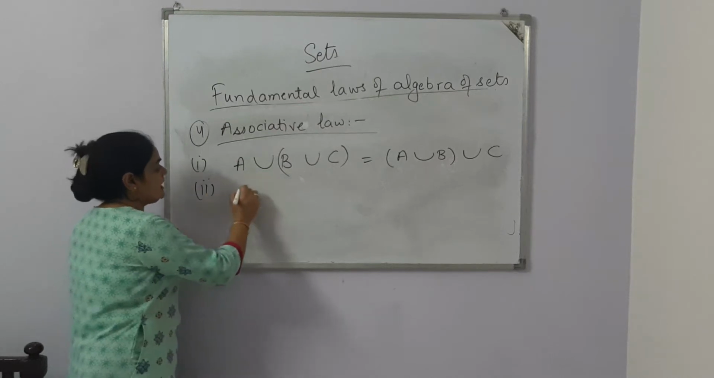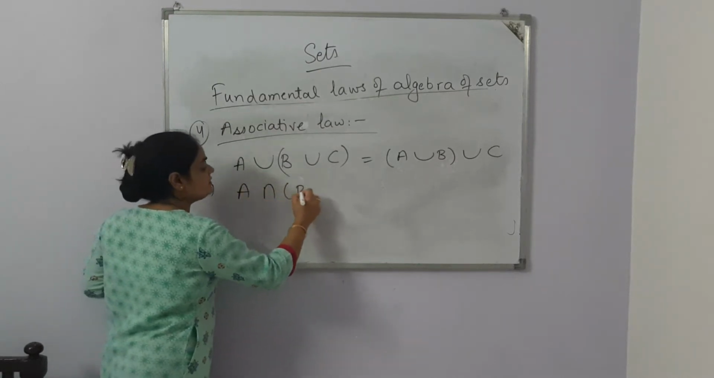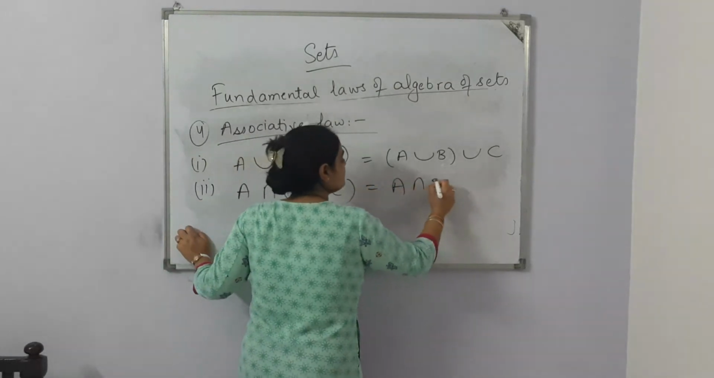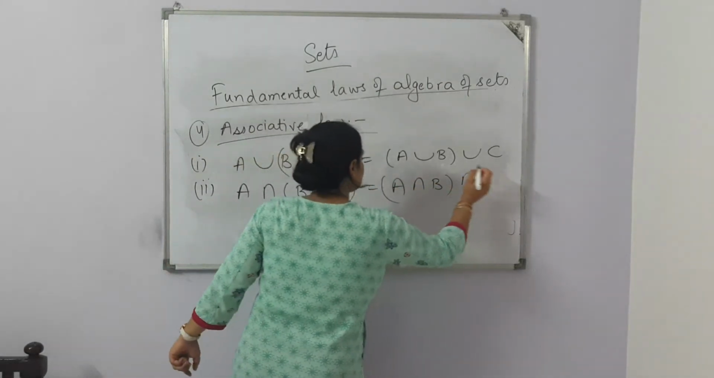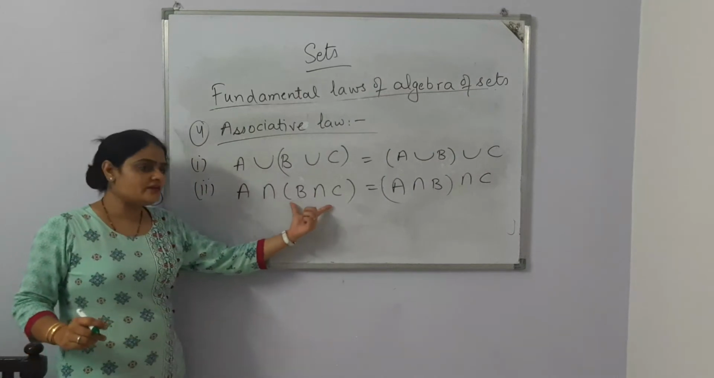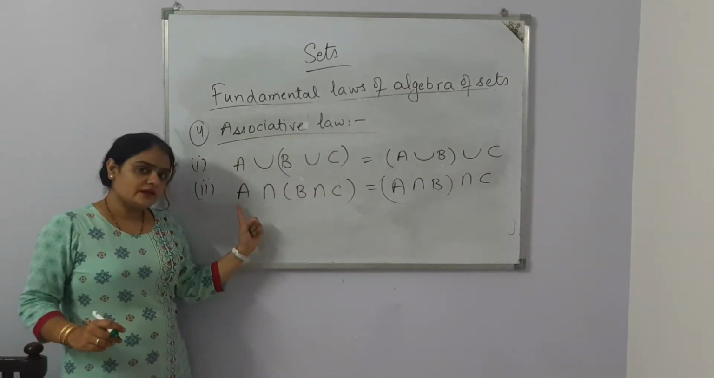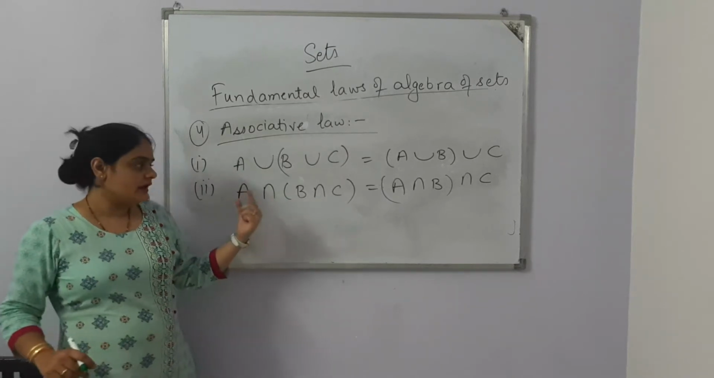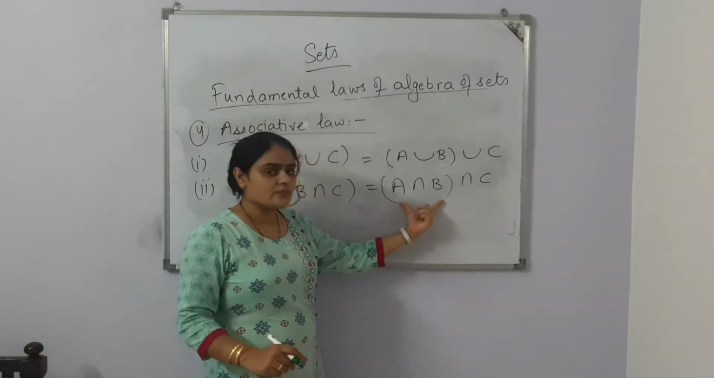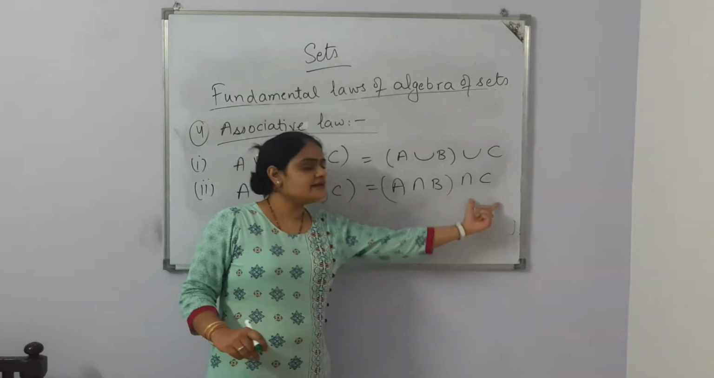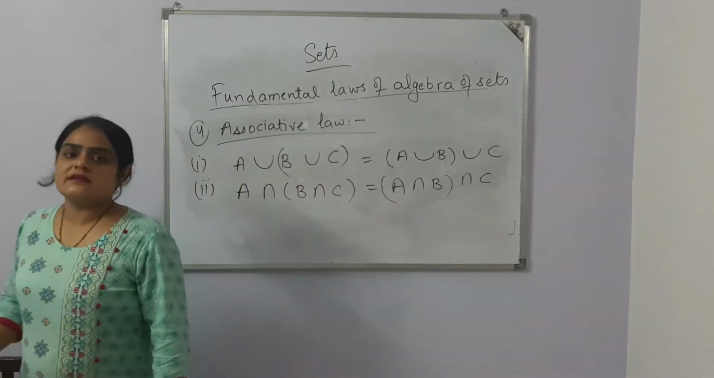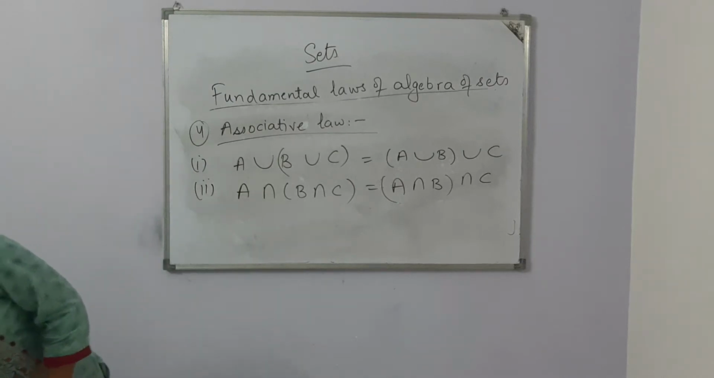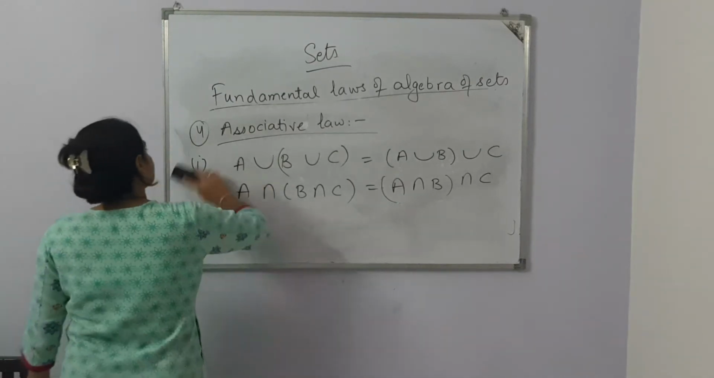The associative law for intersection is also the same. A intersection B intersection C. Here we'll solve B intersection C first, and then take the common area of this set and A, and in the other case take the common area of A intersection B and C. It will always be the same. This is called the associative law. And the last law is the distributive law.